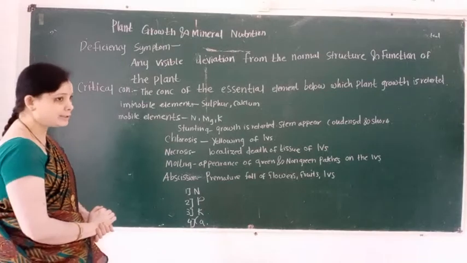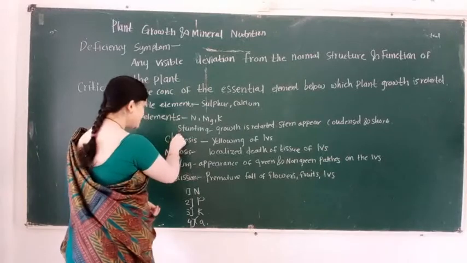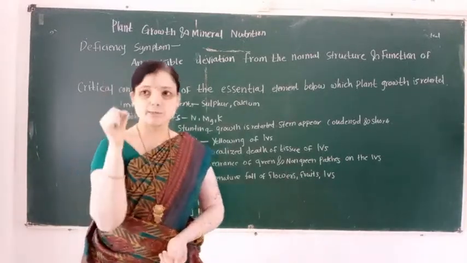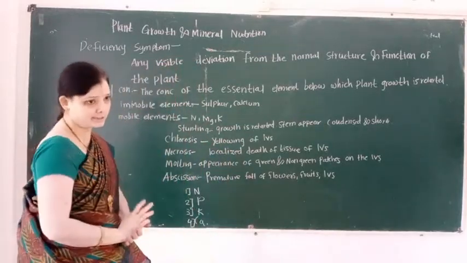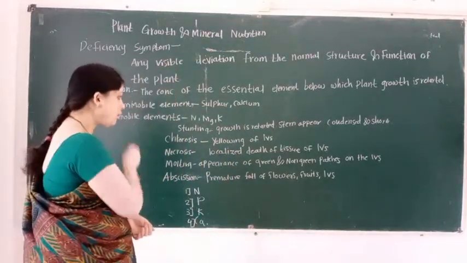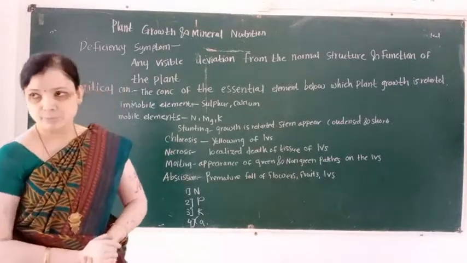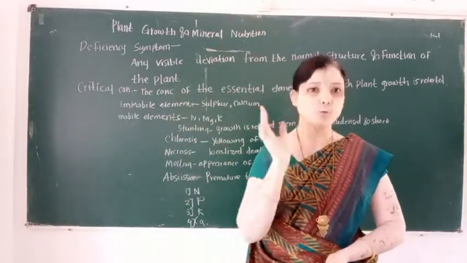So here we learn the first deficiency symptom. This deficiency symptom is known as stunting. What is the meaning of stunting? Stunting means retarded growth.